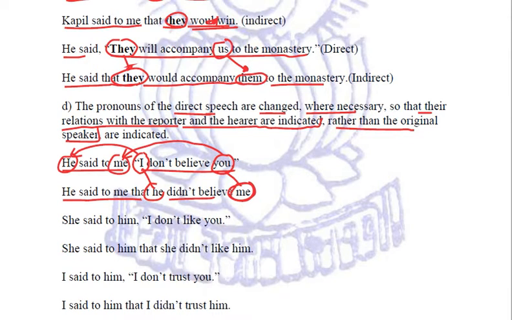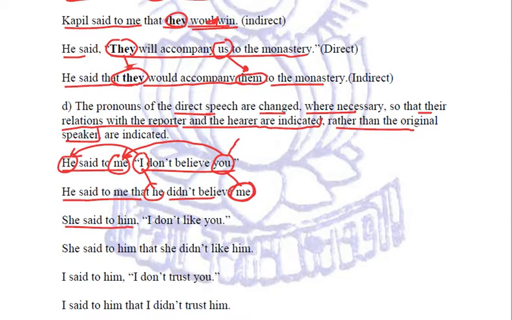Right? Because here this "you" is actually representing me. So this we have to remember. We don't have to blindly say that "you" is remaining the same, "you" will not be converted. We have to relate. Next example.